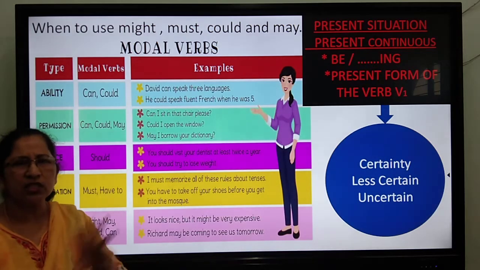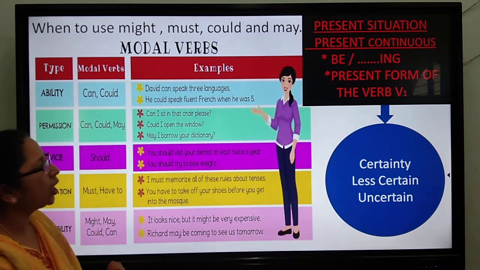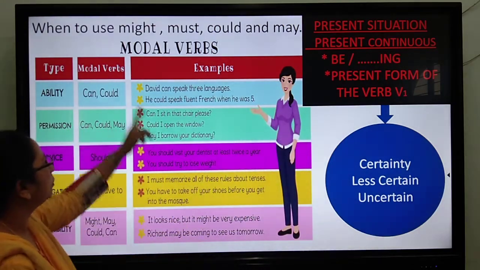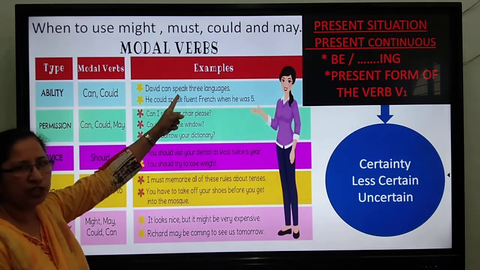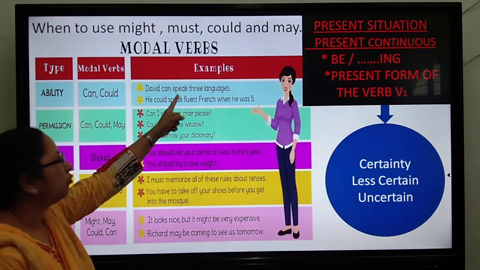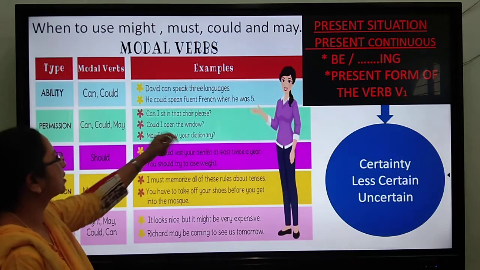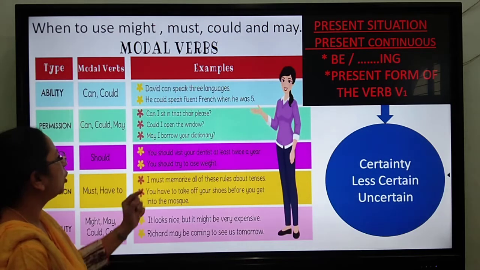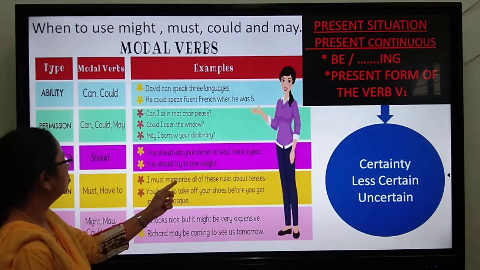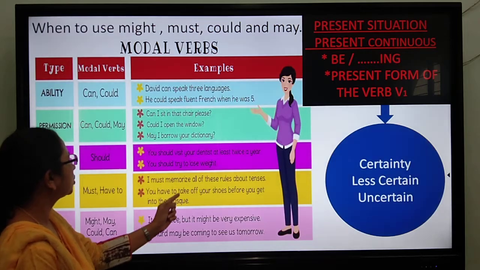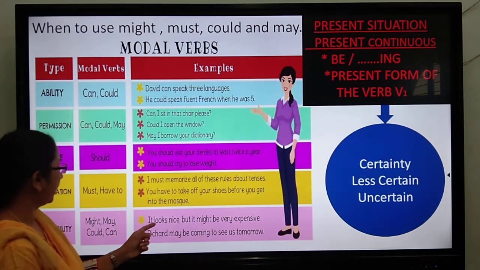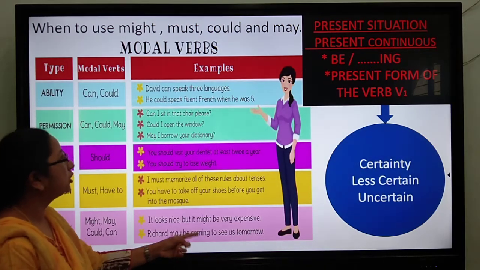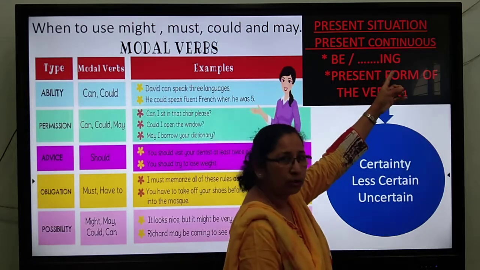Now which are the present verbs if you want to identify? Now when somebody asked me, you said maybe. Be is the present form of the verb. In this sentence, speak is the present form. That is the verb, first form of the verb in your verb list. In the same way, we have speak, sit, open, borrow, visit, try, memorize, take off. So here we have take. Here we have look, looks. Yes. And coming, ing, which I have written in the present continuous form.